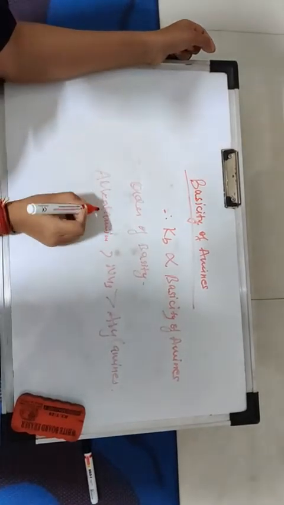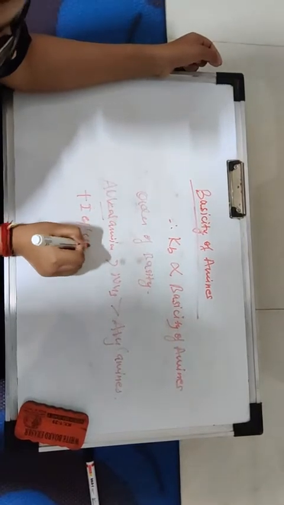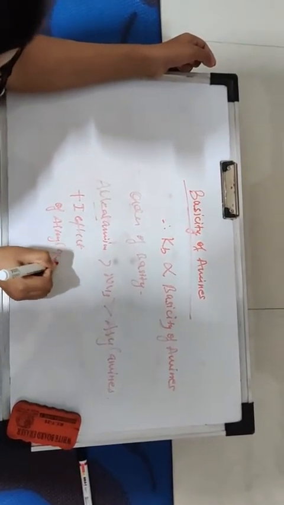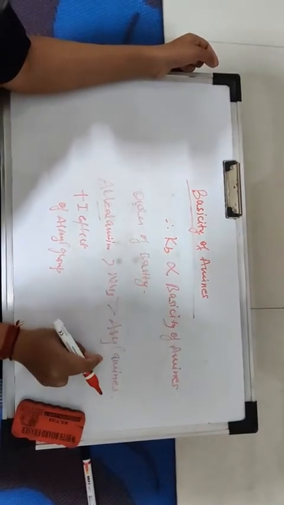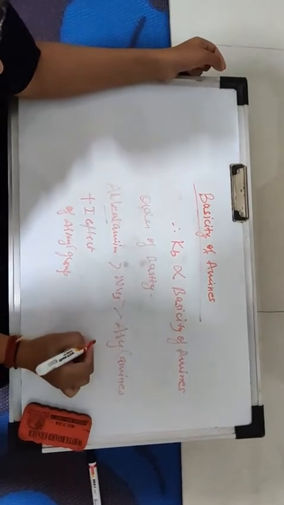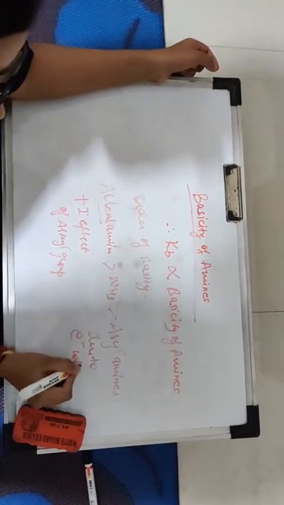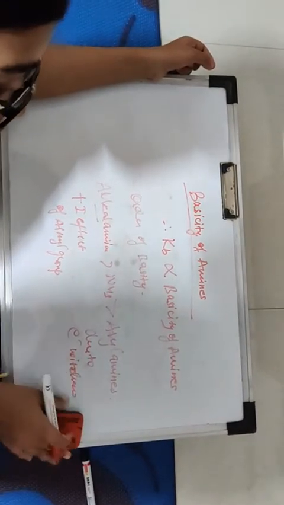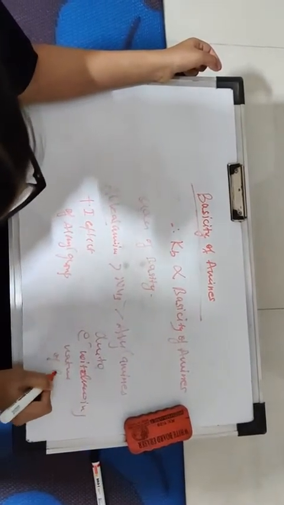Alkyl amines are more basic than ammonia due to the plus I effect of the alkyl group, and ammonia is more basic than aryl amines. Aryl amines' basicity is lower due to the electron withdrawing nature of the benzene ring.